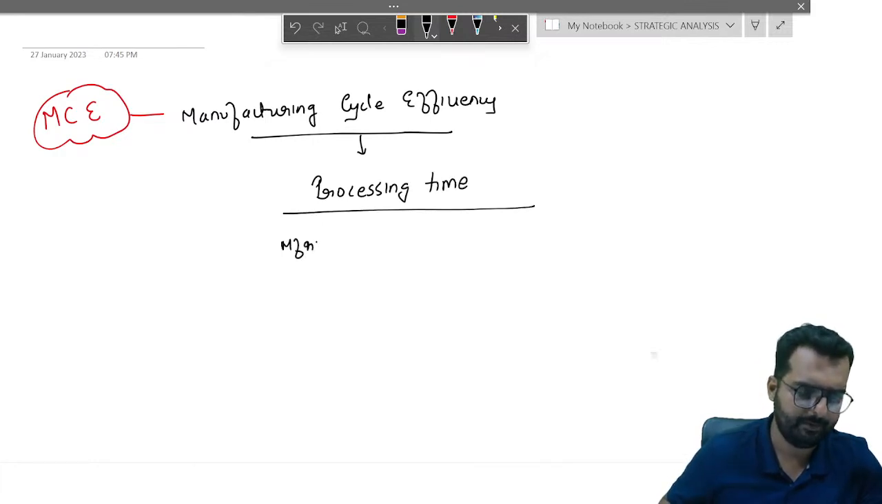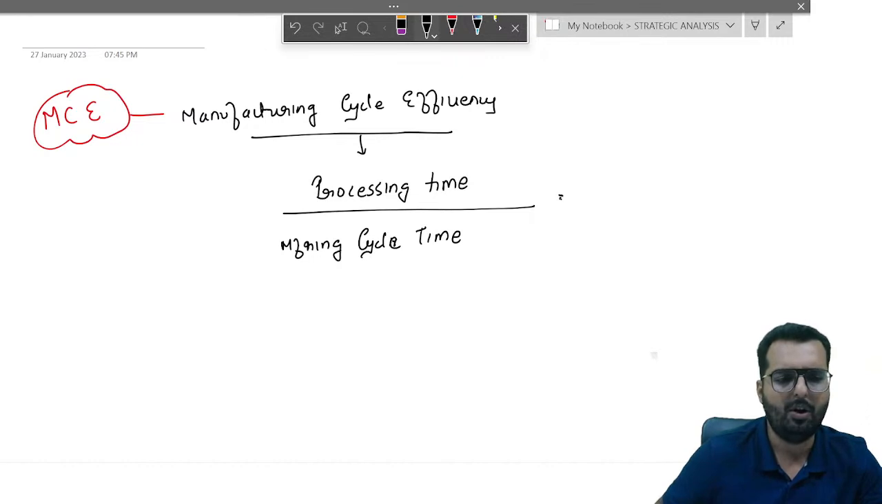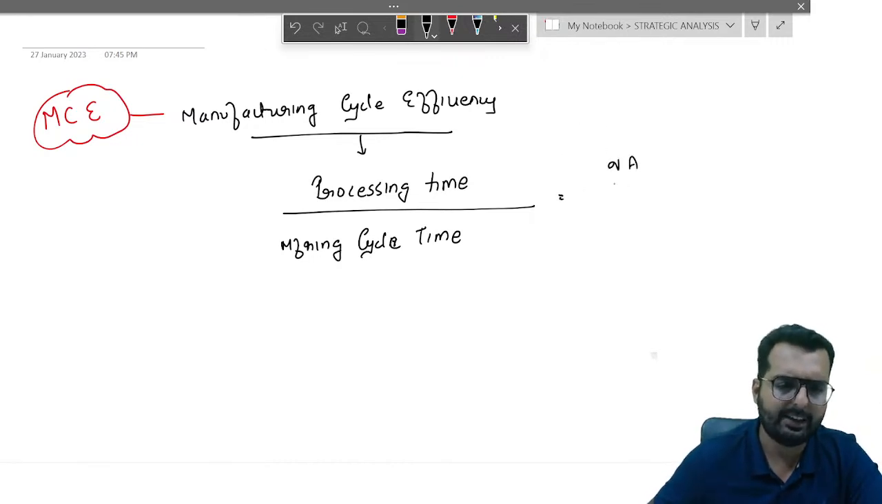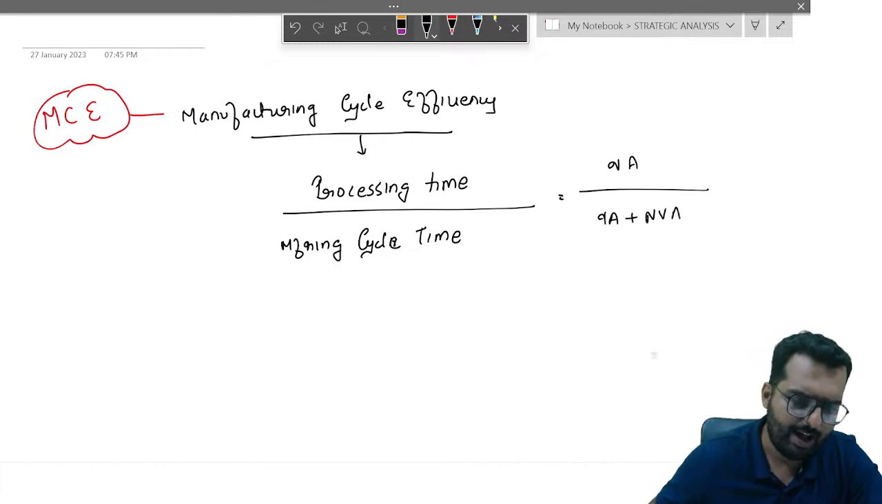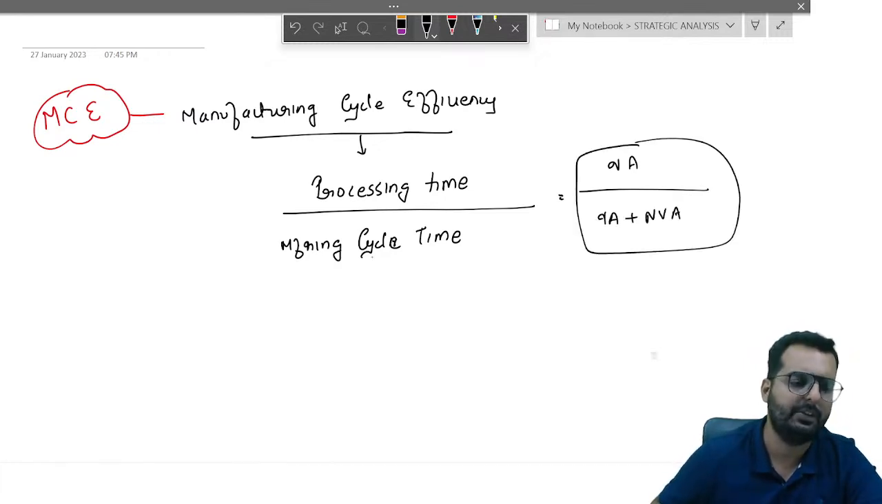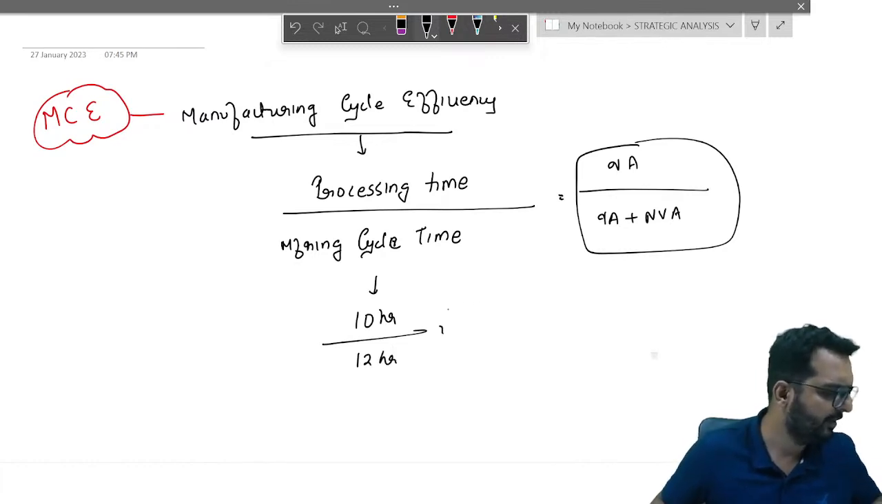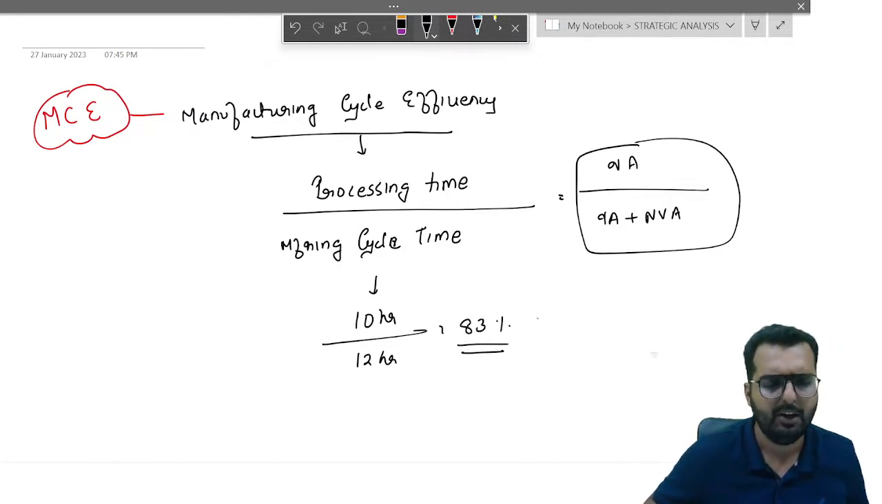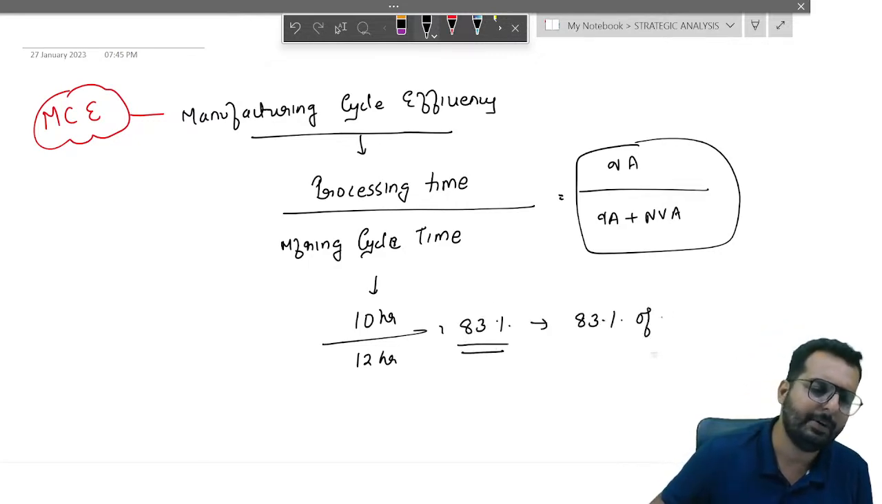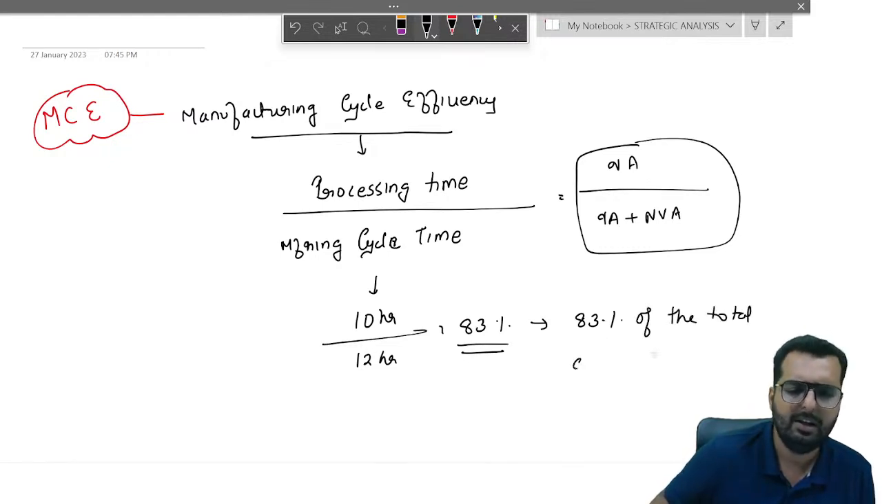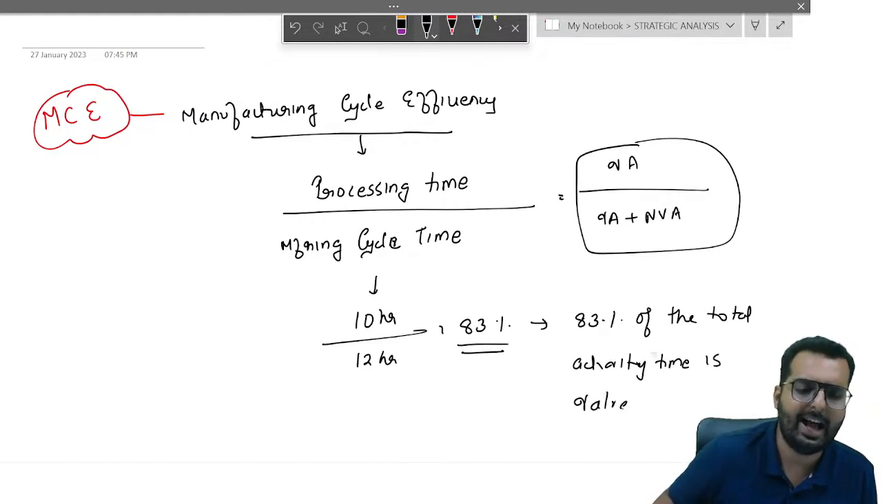divided by manufacturing cycle time, or in other words, value added activity divided by value added plus non-value added activity. So for example, if the processing time is 10 hours, manufacturing cycle time is, let us say, 12 hours. So tell me how much is 10 divided by 12? Do I get the answer as 83%? So what this means is that 83% of the total activity time is value added activity.